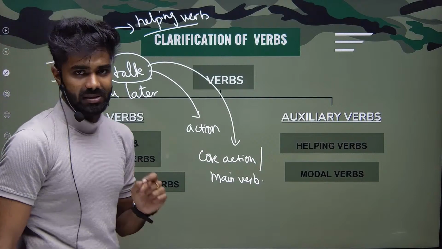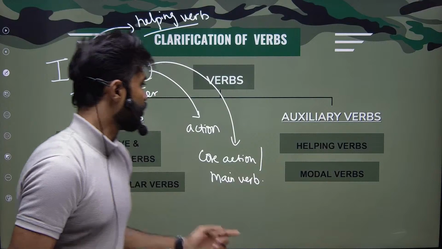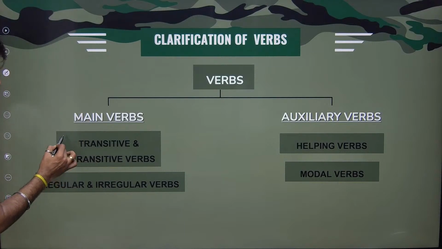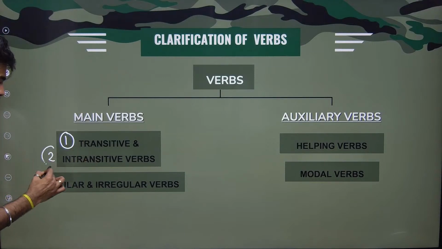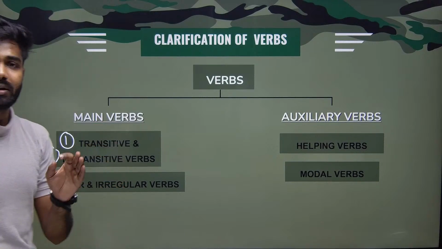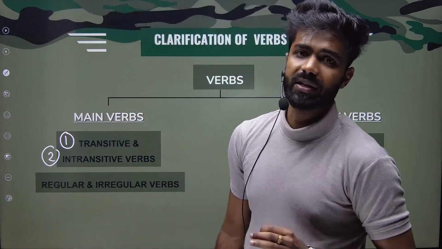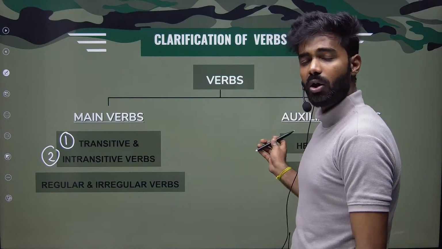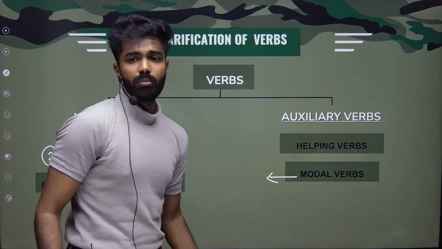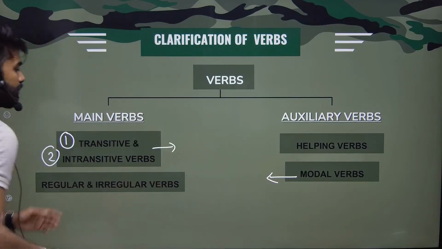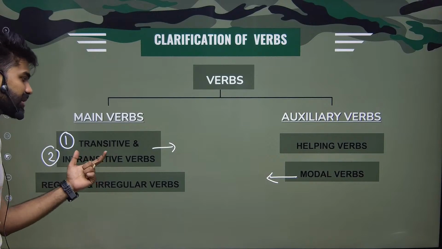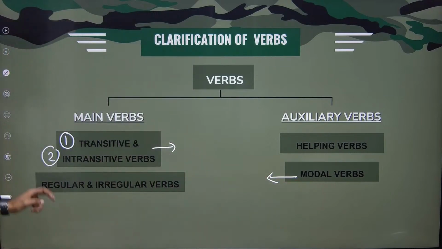I have a slide clarifying what main verbs and auxiliary verbs are. Now try to just understand it. Under main verbs, we have transitive, intransitive, regular and irregular verbs. But to be very honest, transitive and intransitive verbs are really important for clearing any competitive exam. Under verbs, we have main verbs and then auxiliary verbs. In auxiliary verbs, helping verbs are very easy. Modals are really important, and also transitive and intransitive are really important. So please pay more attention while I'm teaching transitive, intransitive, and these modals. All right, shall we move to the next slide?